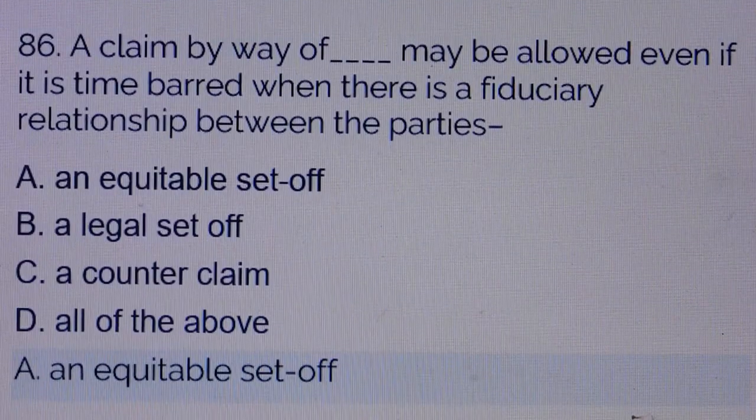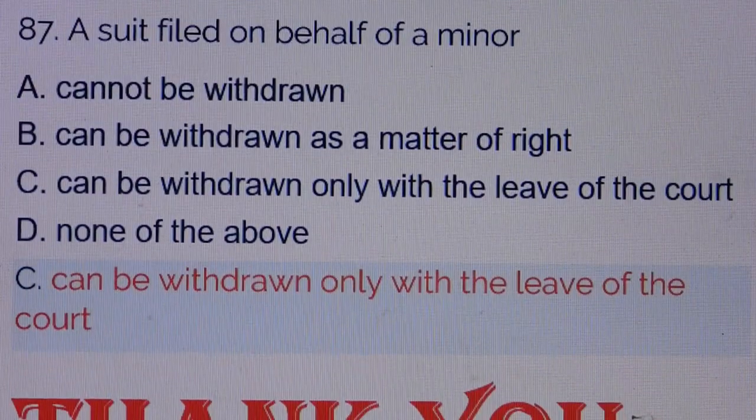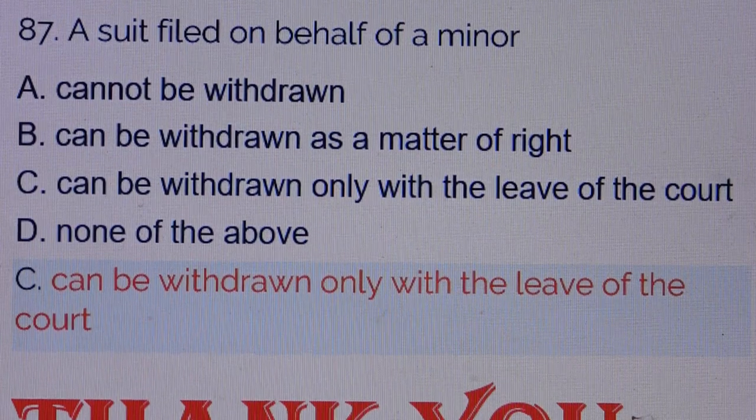Question number 86. A claim by way of dash may be allowed even if it is time barred when there is a fiduciary relationship between the parties. Answer is option number A, an equitable set-off. Question number 87. A suit filed on behalf of a minor. Answer is option number C, can be withdrawn only with the leave of the court.